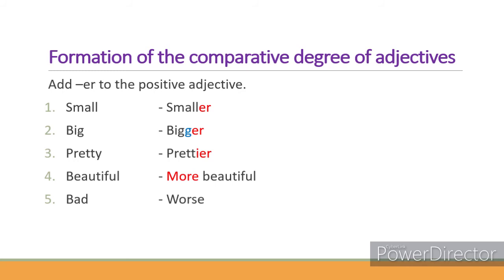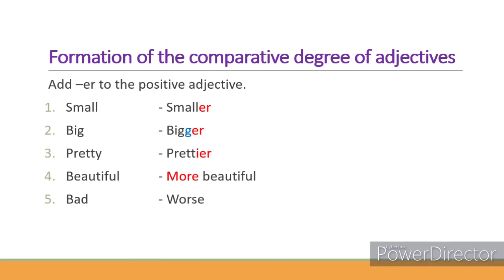Now, in the first example, you can see we have just added the letter group -er at the end of the positive form of the adjective small to make its comparative degree. In the second one, the word big, which ends with G, gets doubled when the comparative degree of the adjective is formed. So the spelling will be B-I-G-G-E-R, bigger. In the third word, pretty becomes prettier by adding I-E-R.